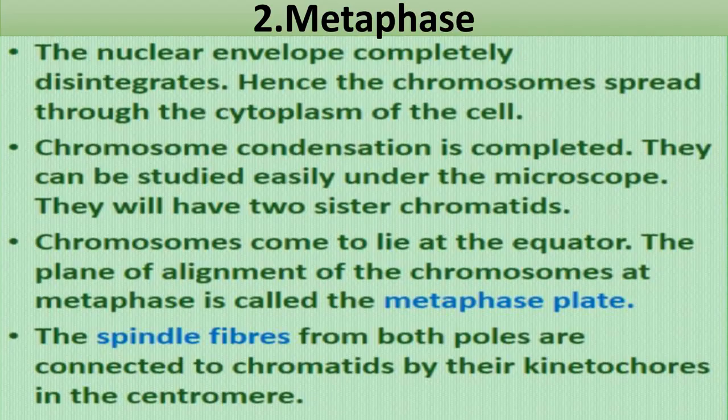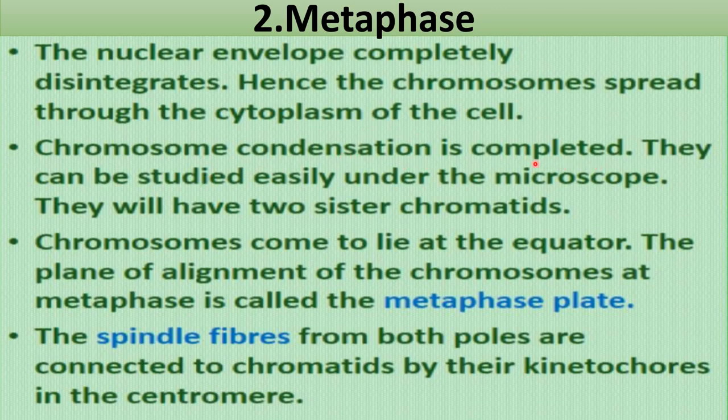Now after prophase, the next stage that will start is metaphase. In the metaphase stage, the nuclear envelope completely disintegrates, at the starting of metaphase you can say. Hence the chromosomes spread through the cytoplasm of the cell. At the end of prophase or the starting of metaphase, the nuclear envelope completely disintegrates. That's why the chromosomes that are present inside the nucleus will come into the cytoplasm, and chromosome condensation is completed here.